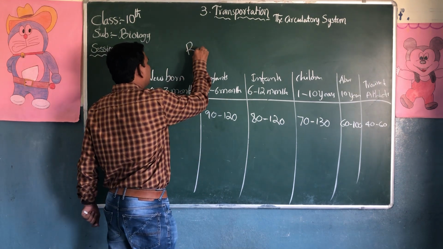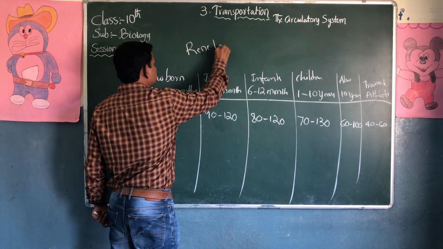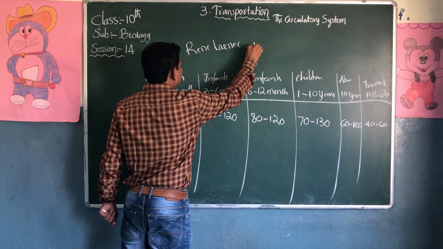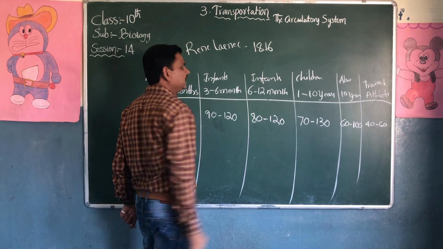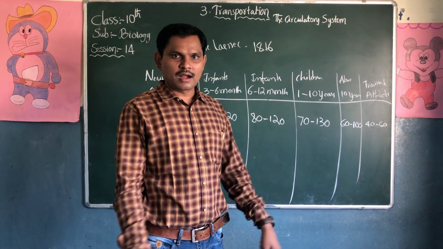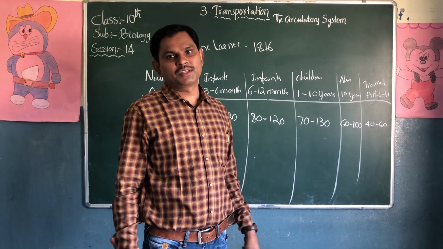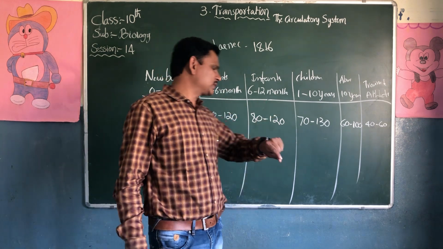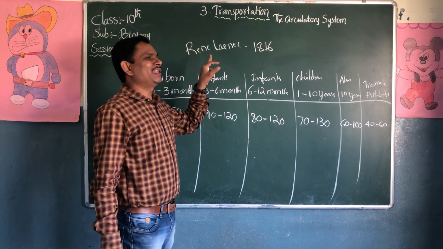Finally, René Laennec discovered the stethoscope in the 1860s. Doctors, everybody has the stethoscope. So who discovered the stethoscope? René Laennec.